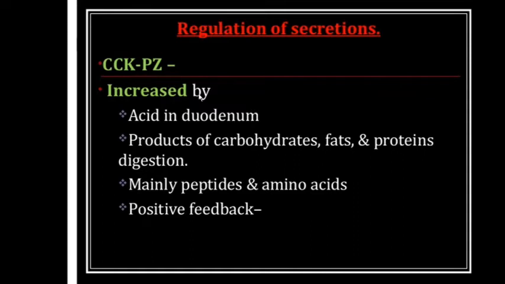Regulation of the secretion: whenever there is acid in the duodenum, this will be increased. Products of carbohydrate, fat and protein digestion will increase it, mainly peptides and amino acids.